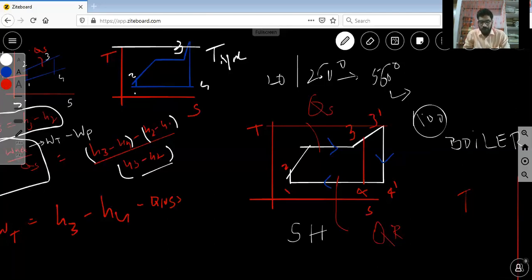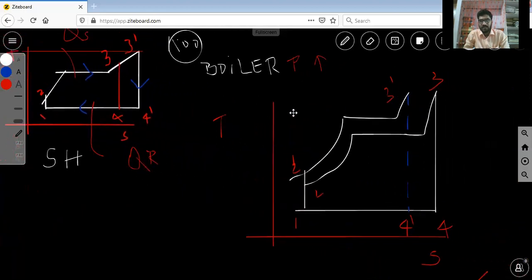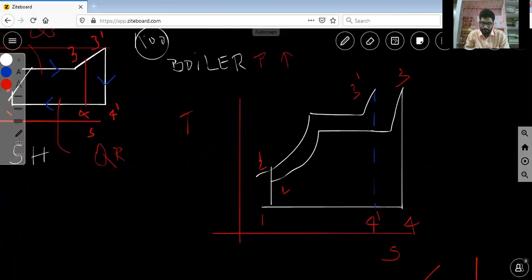Now, another important modified method is increasing the boiler pressure. If you increase the boiler pressure, what will happen? It is another way of increasing the average temperature during the heat addition process.